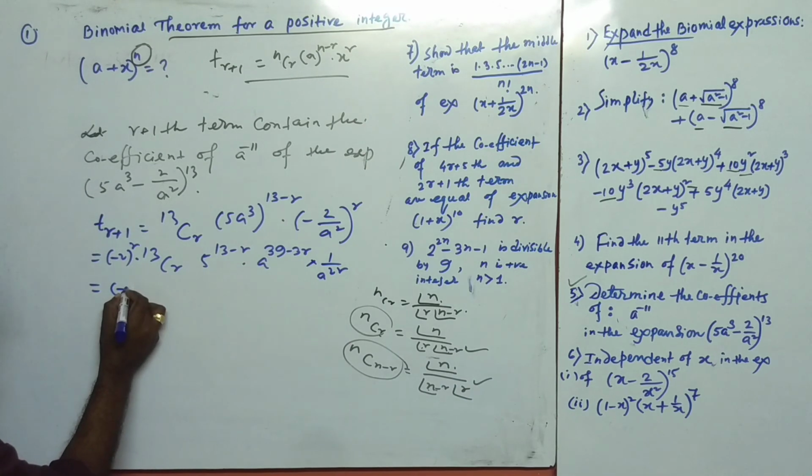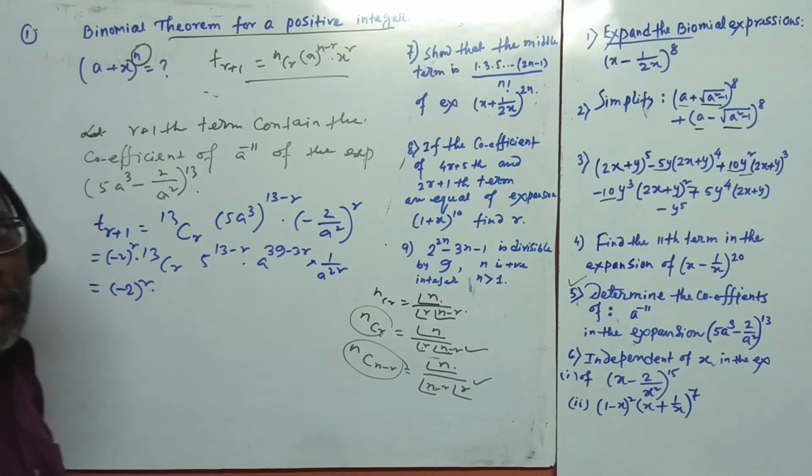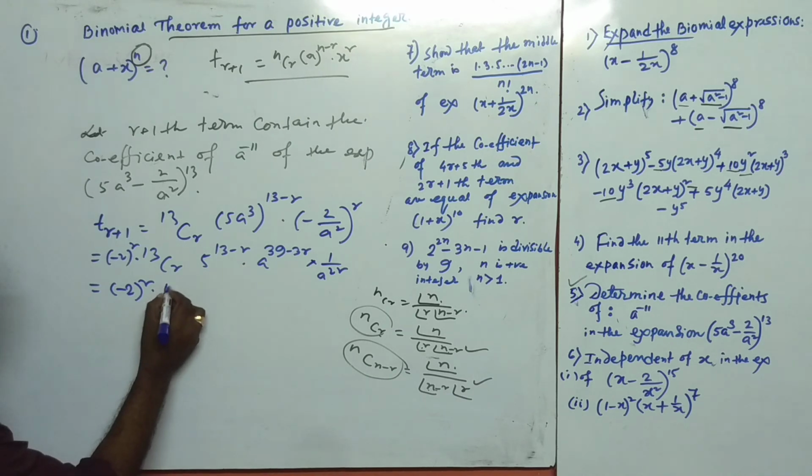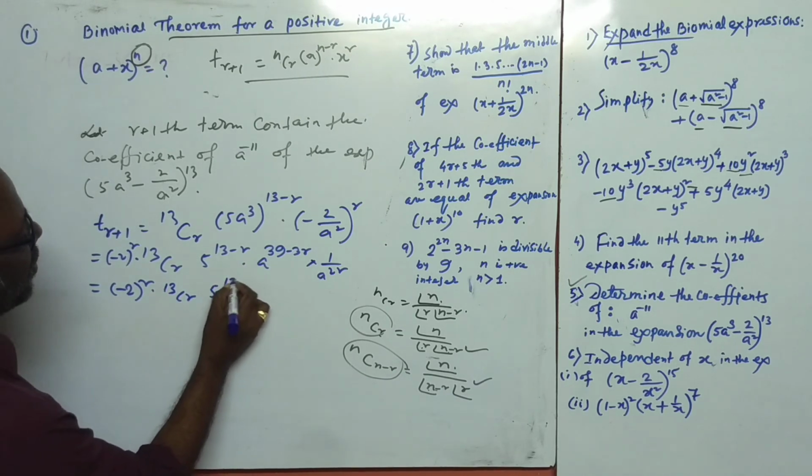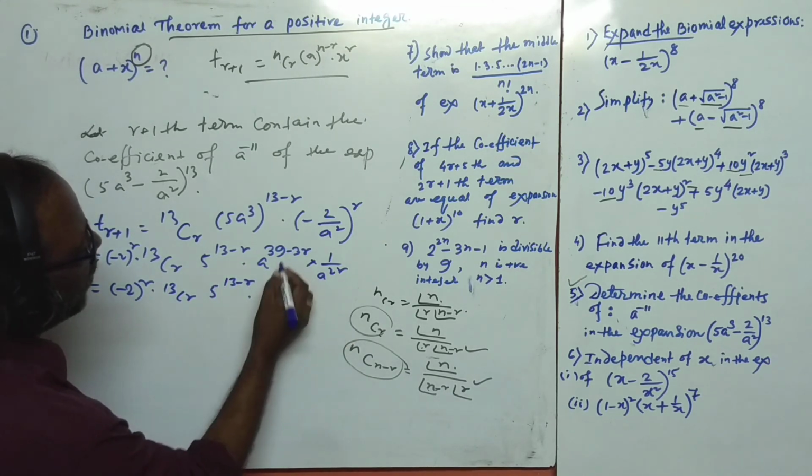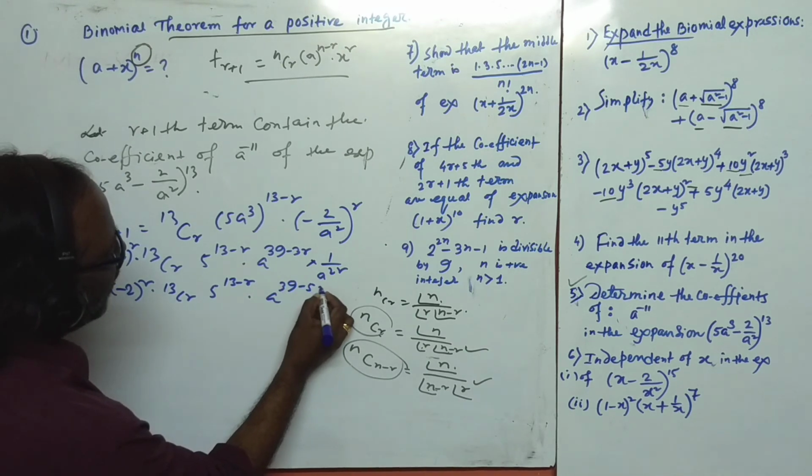See clearly, 13CR, 5 to the power 13 minus R, minus 2 to the power R, and a to the power 39 minus 5R.